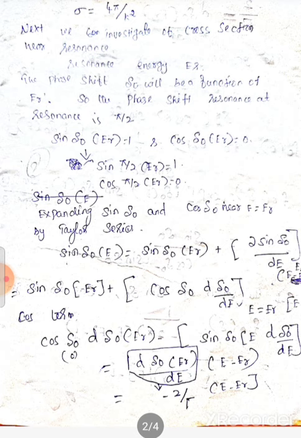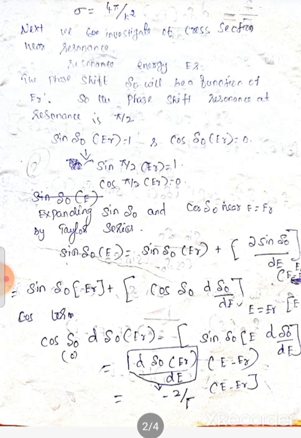Let the resonant energy be E of R. The phase shift eta naught will be a function of ER, as the phase shift at resonance is pi by 2. Sin eta naught E of R is equal to 1 and cos eta naught E of R is equal to 0. This is the value of sin and cos functions. So now we expand the sin eta naught and cos eta naught value by using Taylor series, E is equal to E of R formula.